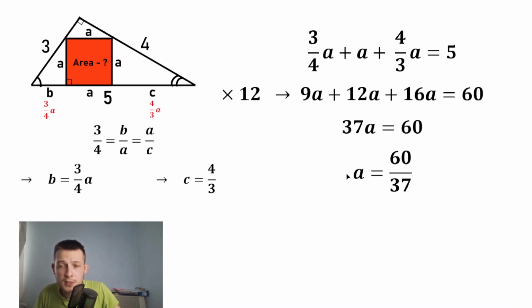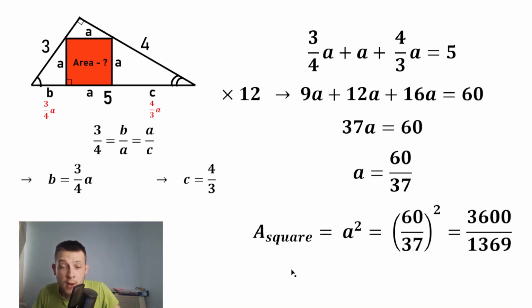But if we look closely, A is the side length of our square, and we need to find the area of the square. We know that the area of a square equals side length squared. So let's plug A into our formula, A squared, and we will have our area. The area of the square equals A squared, and we plug in 60 over 37. We square our numerator and denominator, so 3600 over 1369.